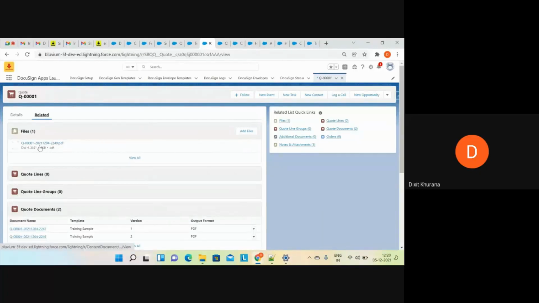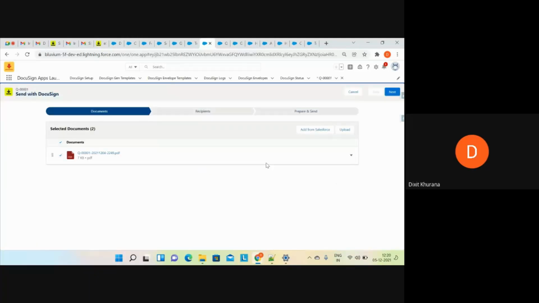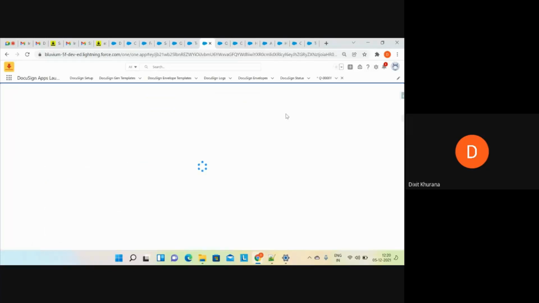There is. Okay. I'll go here and click on one signy template. You can see the document is coming up automatically. That is something dynamic. Everything is coming up with the dynamic records, right? If you go next, recipients. I have already configured these recipients in my template, that is coming up as it is, right? Now click on prepare and send.